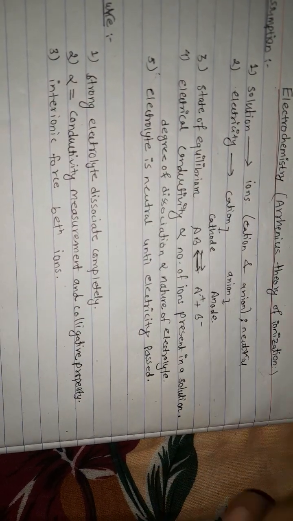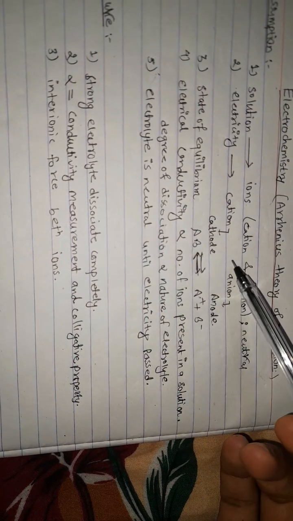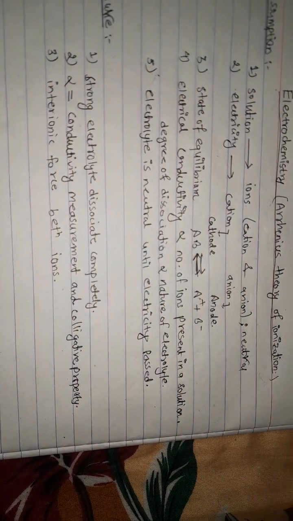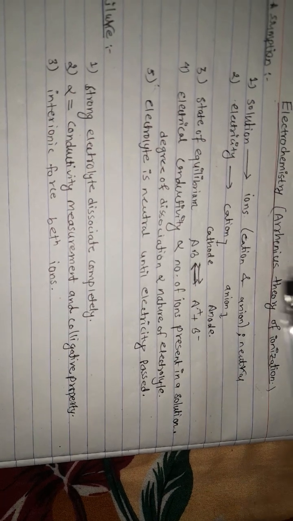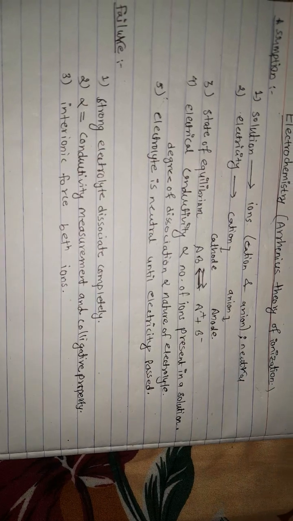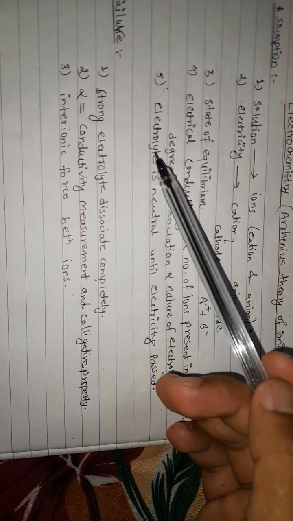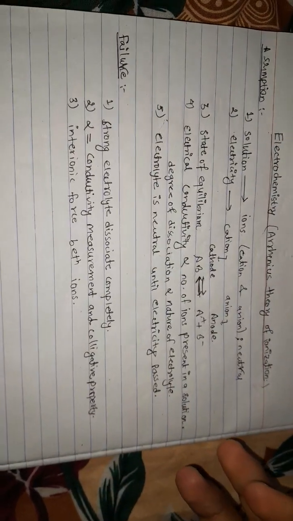So this is the fourth assumption, and the fifth assumption is nearly the same as the first. The electrolyte is neutral until electricity is passed, right? That means there is no dissociation of ions until the electricity is passed into the electrolyte. So these are the assumptions of Arrhenius theory of ionization.